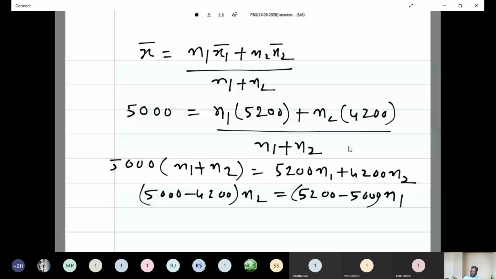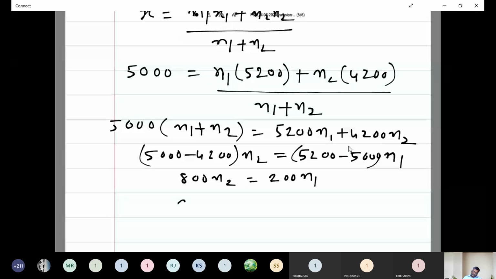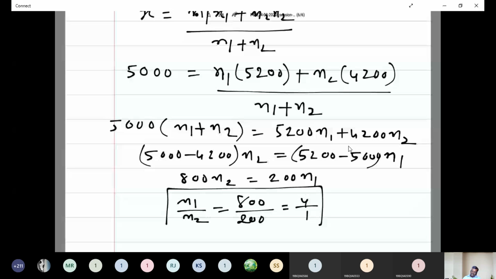That means the difference, 800 n2 is equal to 200 n1. And again n1 by n2 is equal to 800 by 200, the ratio is equal to 4 by 1. This is very, very important while calculating the percentage of male and female.